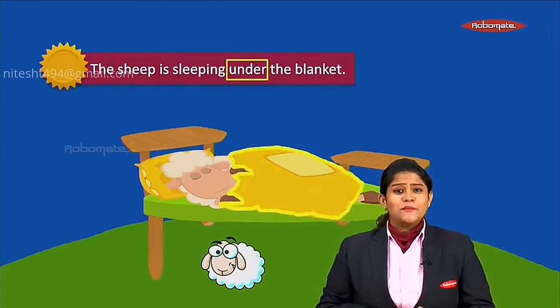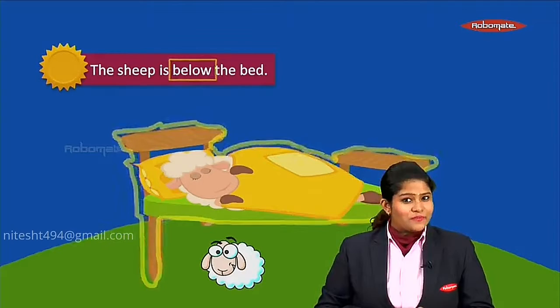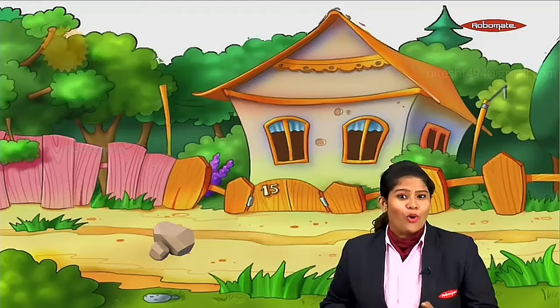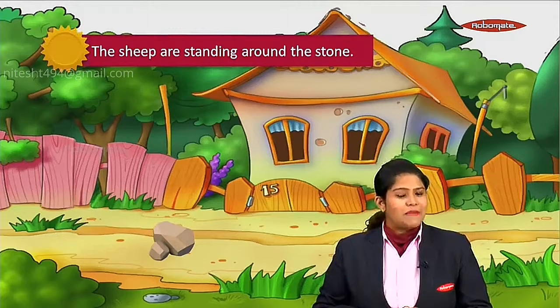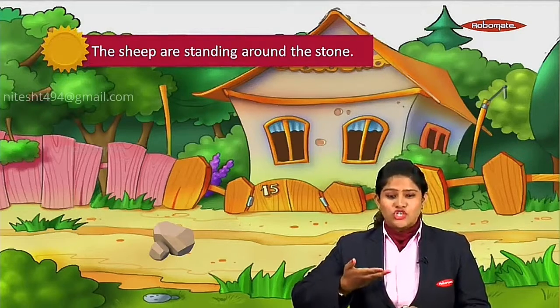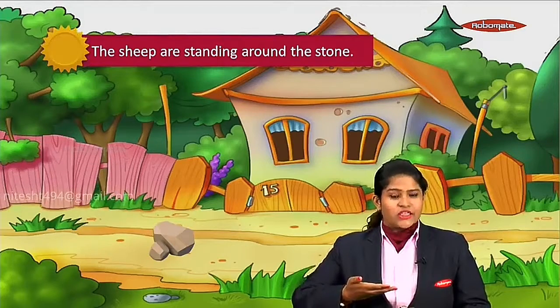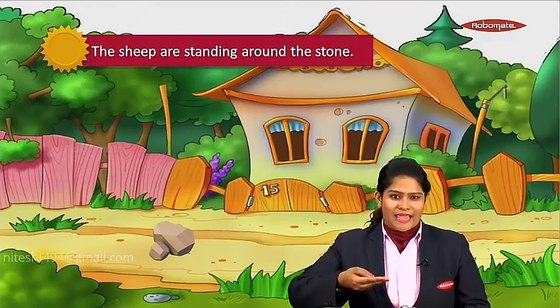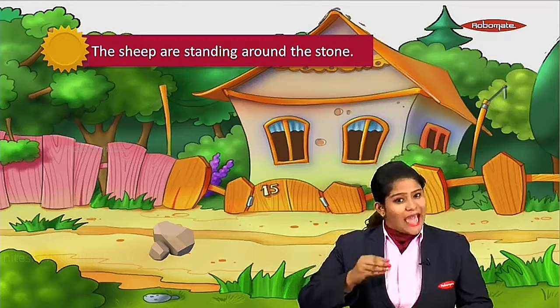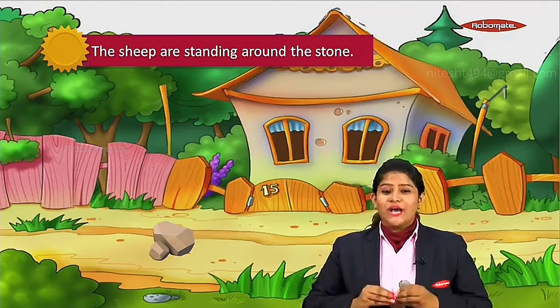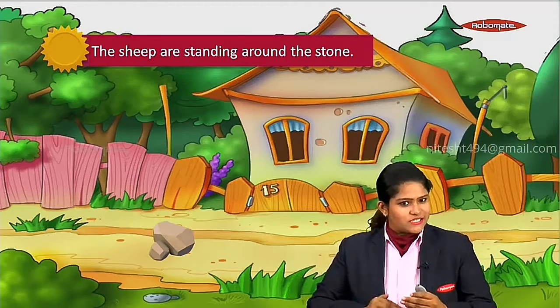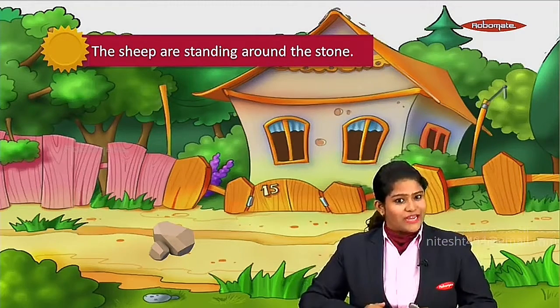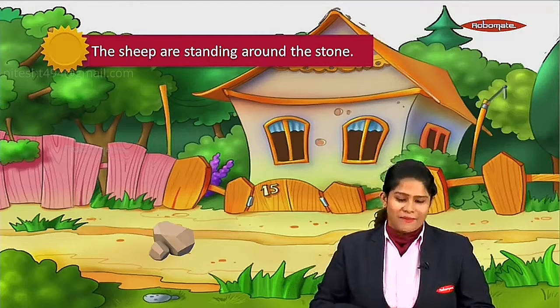Then, the sheep is sleeping under the blanket. And the next one, the sheep is below the bed. So what did we understand in those two examples? In the case of the sheep being under the blanket, the sheep was in direct contact with the blanket. But in the case of the lamb being below the bed, the lamb was not directly below the bed. There was some distance. Therefore, we used below for that and we used under for the blanket.